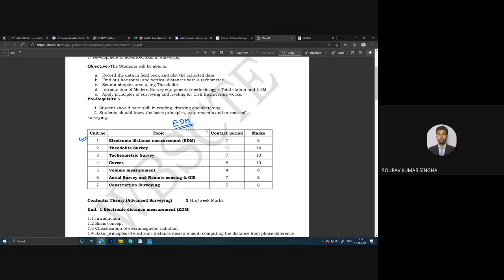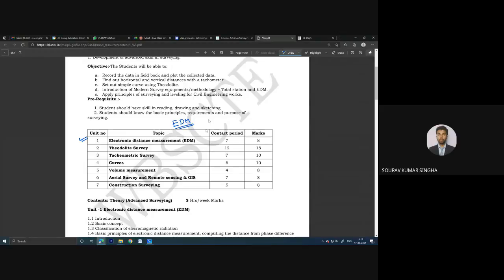So here we are able to learn some digital instruments which we also have in our college. The price of a single instrument is around 4 to 5 lakhs, and we have that in our college. You have seen the stadium in front of our college, right? When I joined the college in 2017, it was in the construction stage.